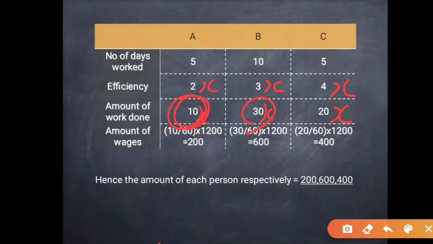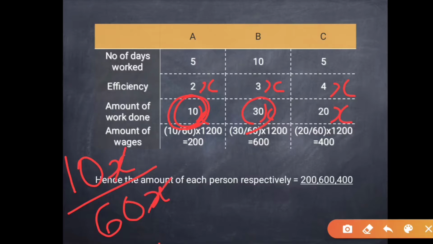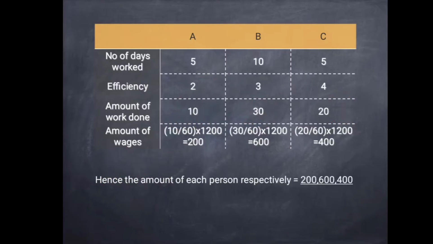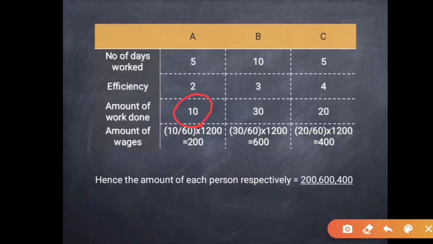And when we calculate the wages, we are calculating according to the amount of work they have done out of the total work. Therefore x and x cancel. Hence we don't have to put x here. We just have to calculate the value as shown on the table. Therefore we get the work of A as 10, work of B as 30 and work of C as 20, if 60 is the total work.